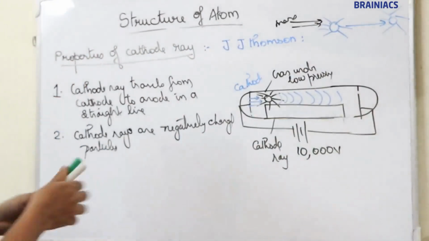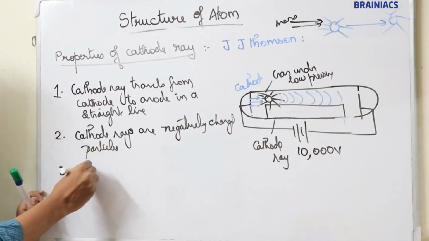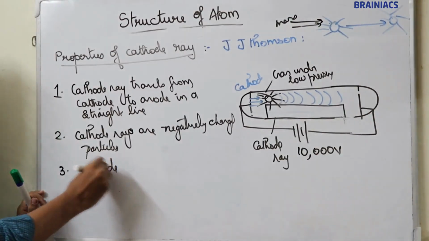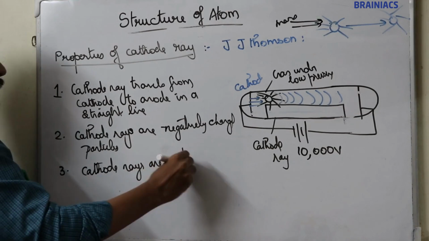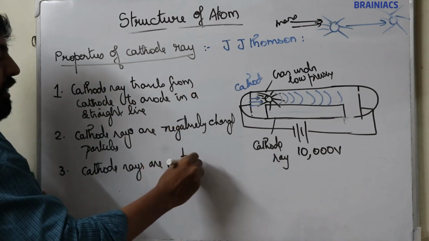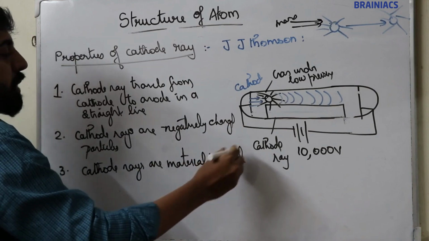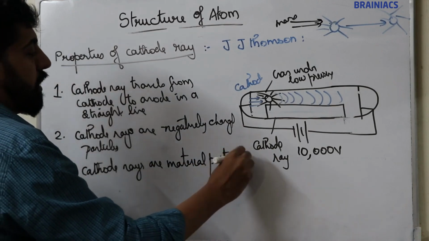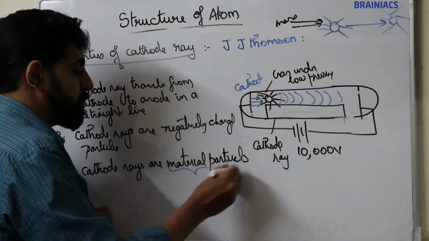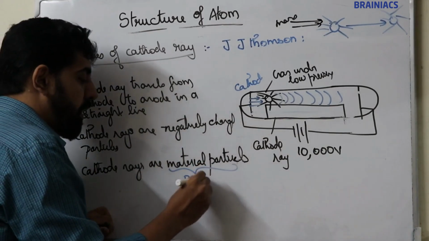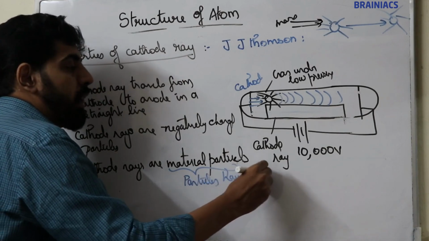This shows that the particles of cathode rays are material particles. Material particles means particles having mass. I think it's clear.